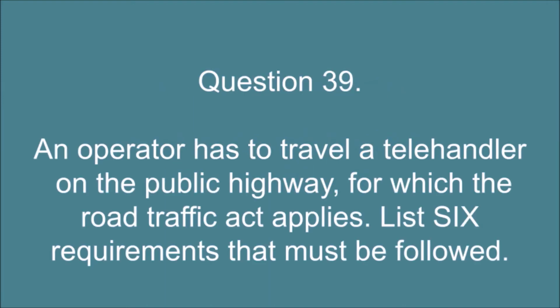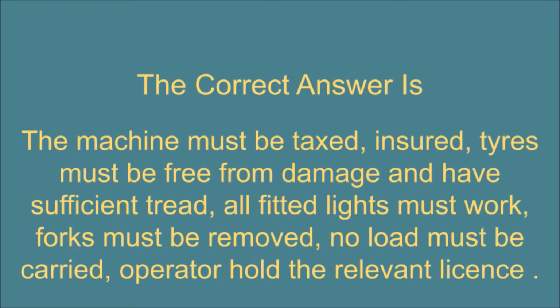Question 39. An operator has to travel a telehandler on the public highway, for which the Road Traffic Act applies. List 6 requirements that must be followed. The correct answer is the machine must be taxed, insured, tires must be free from damage and have sufficient tread, all fitted lights must work, forks must be removed, no load must be carried, operator hold the relevant license.